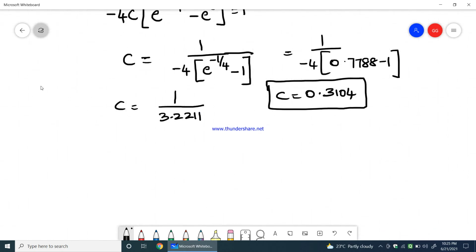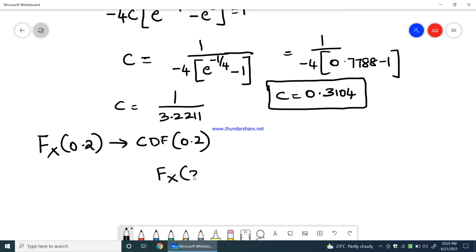Now after finding out c, we need to find out what? Fx of 0.2. We need to find out the CDF of 0.2. To find the CDF of 0.2, we know the equation for CDF in terms of PDF, and that is what we need to write. We know that the CDF will be equal to the integration of PDF, right? We know this already. So integration of PDF will give me CDF. Differentiation of CDF will give me PDF. This we have seen in the previous video.